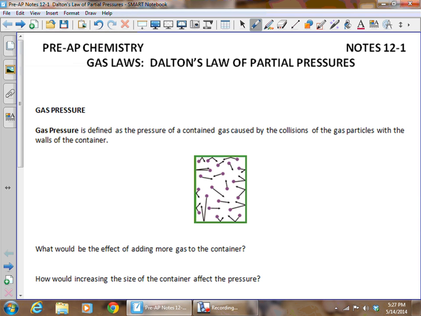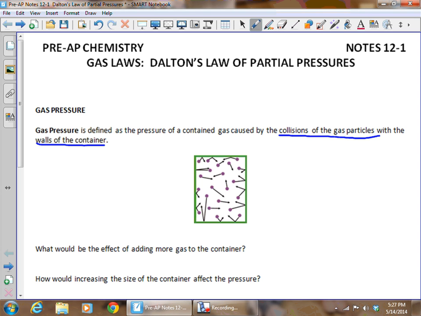Today we're going to begin our discussion of gases and how gases react and the properties of gases whenever they are in a closed container. One of the first things we want to discuss when we think about gases inside a closed container is the pressure that gas exerts. When we talk about gas pressure, we are talking about the pressure that a gas creates due to the collisions of the gas particles with the walls of the container.